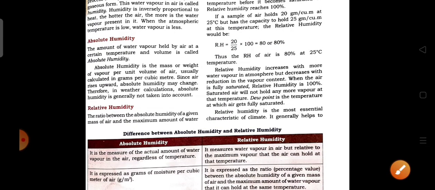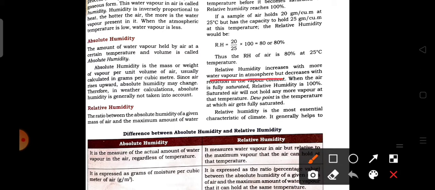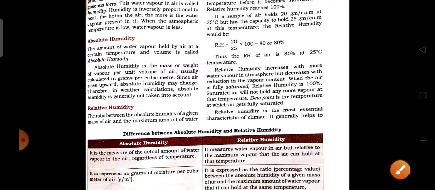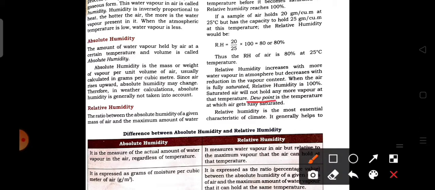The relative humidity increases with more water vapor in the atmosphere but decreases with the reduction of water vapor. So it means that relative humidity, that is RH, is directly related to the temperature. Here is a new term, dew point. What do you mean by dew point? Dew point is the temperature at which the air gets fully saturated. At this temperature the air cannot hold further water vapor.